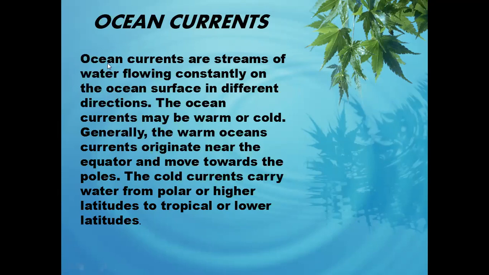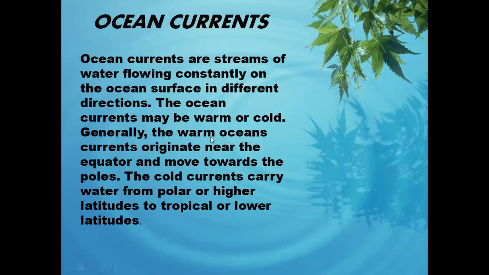First of all, you see, ocean currents are streams of water flowing constantly on the ocean surface in different directions. It can be in any direction. Already I explained, ocean water is not still water, it is constantly moving. The ocean currents may be warm or cold.